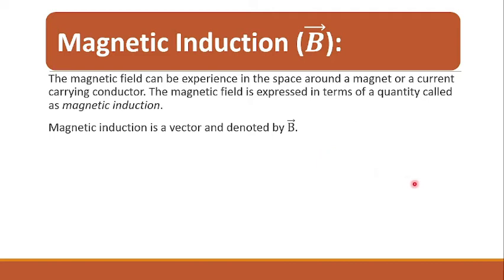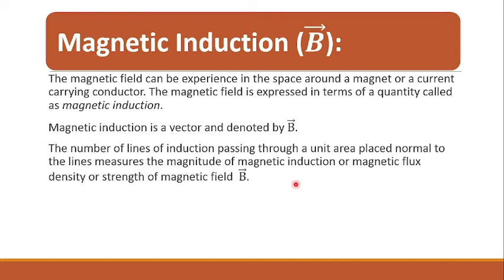In analogy with the electric field, the magnetic induction can be defined in terms of lines of induction. The number of lines of induction passing through a unit area placed normal to the lines measures the magnitude of magnetic induction, or magnetic flux density, or strength of magnetic field B vector, right?